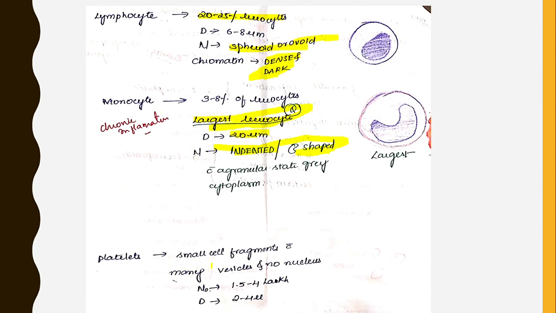Coming to platelets, small cell fragments with many vesicles and no nucleus. The number is 1.4 to 4 lakhs and diameter is 2 to 4 microns.